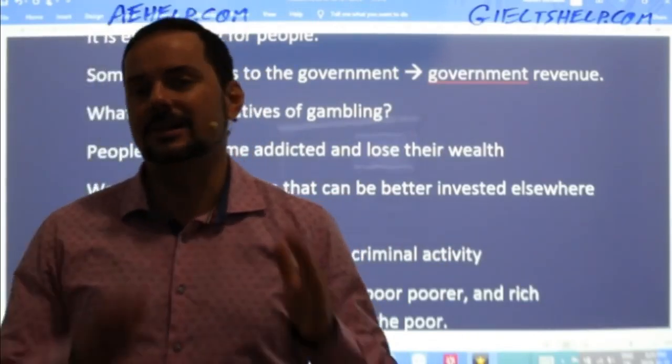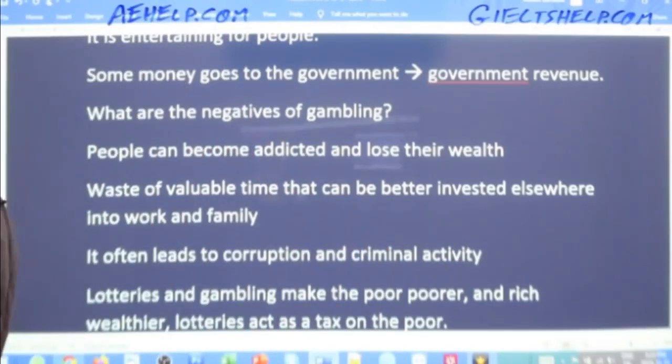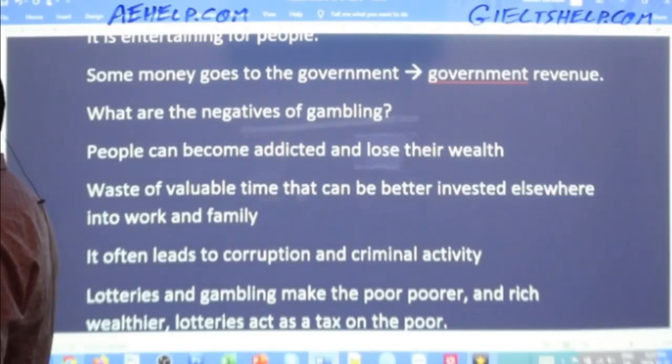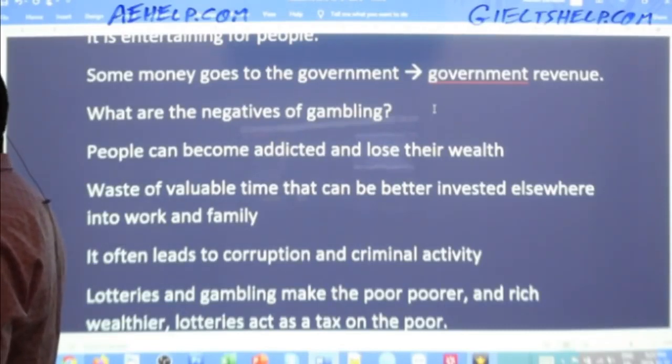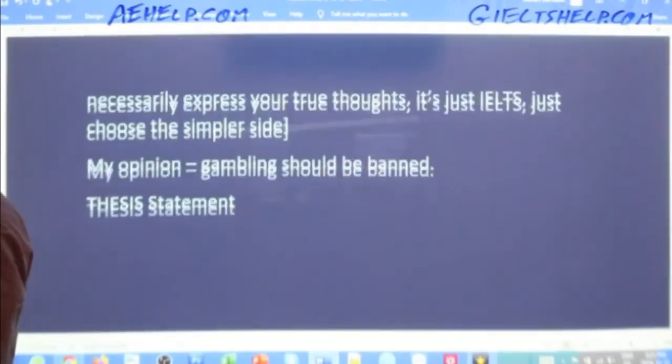So write a clear, direct thesis statement. I'm going to do the same. And then we will compare.